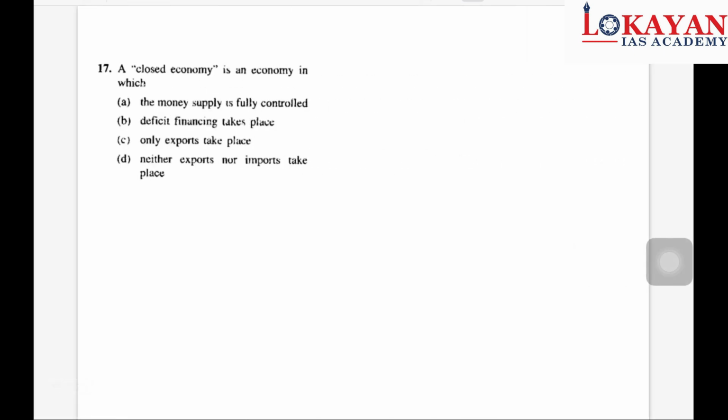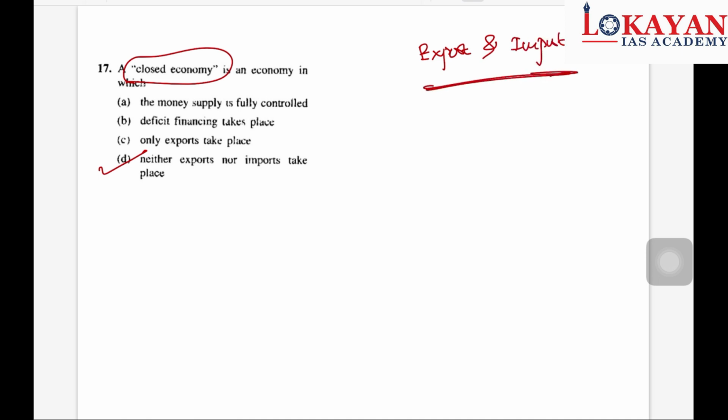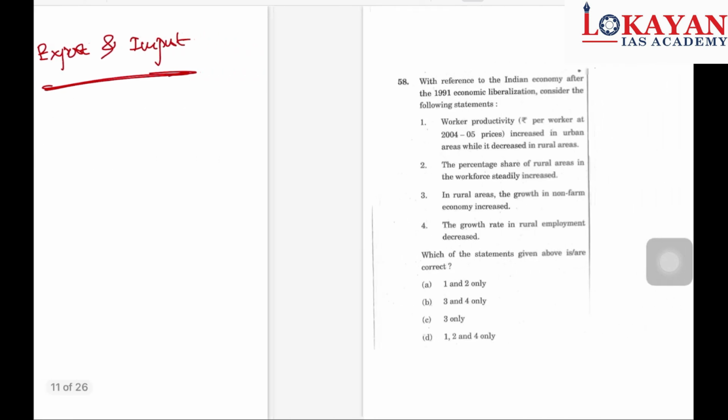A closed economy is an economy in which, very simple question, neither exports nor imports take place. An open economy is exactly the opposite, with both export and import. So these are full tosses for you. So hit a long six on such questions.